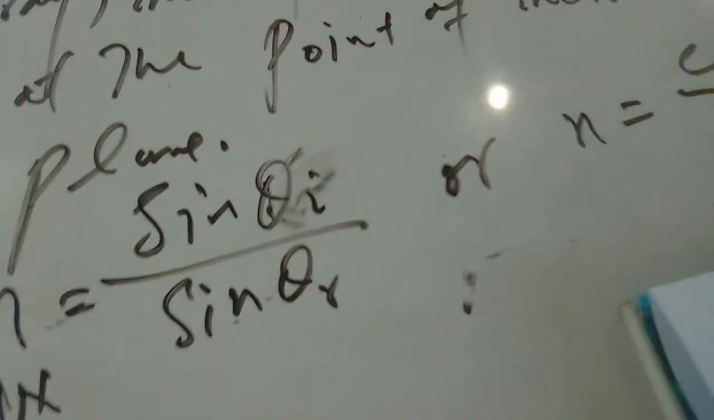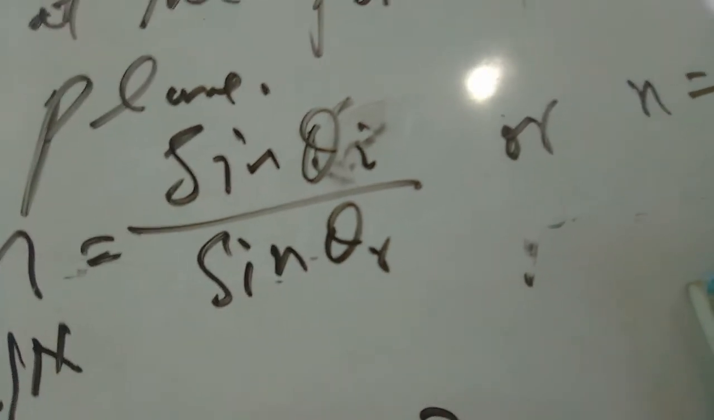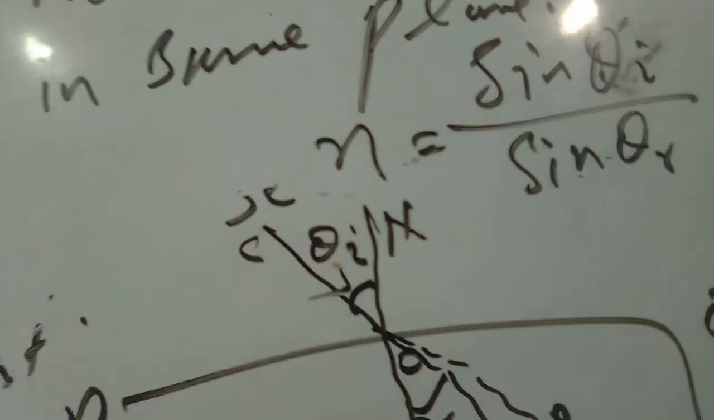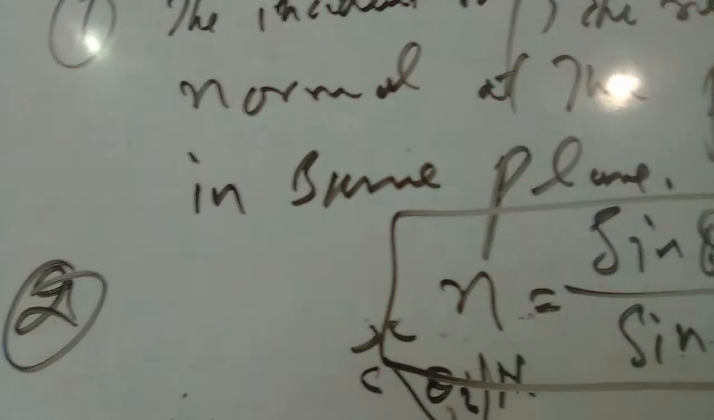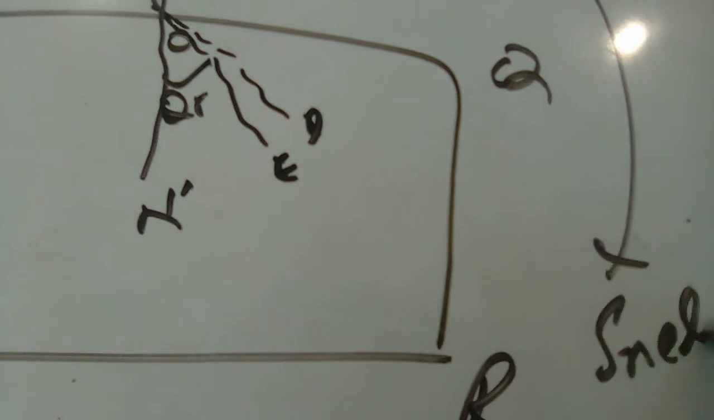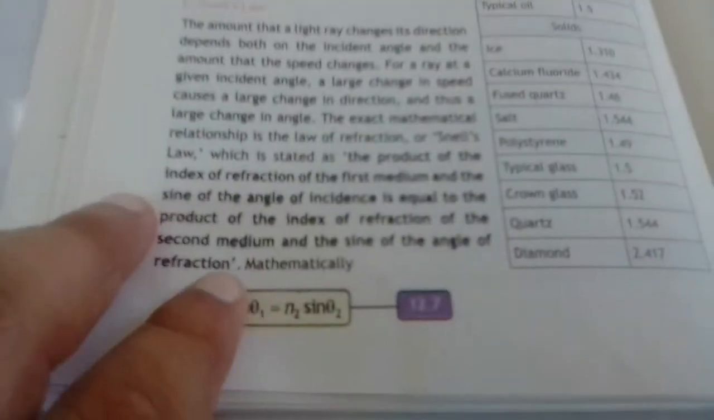The refractive index of a substance doesn't depend on the angle of incidence, but depends on the nature of the material medium and the wavelength of the incident light used. This second law is also known as Snell's law.